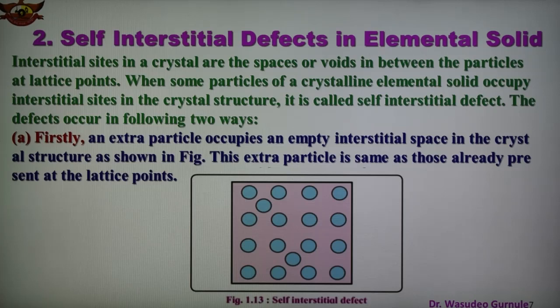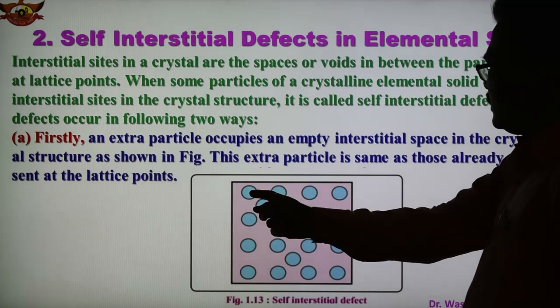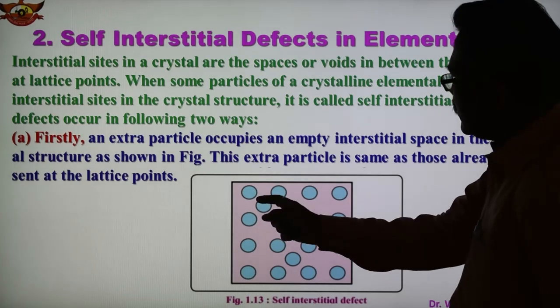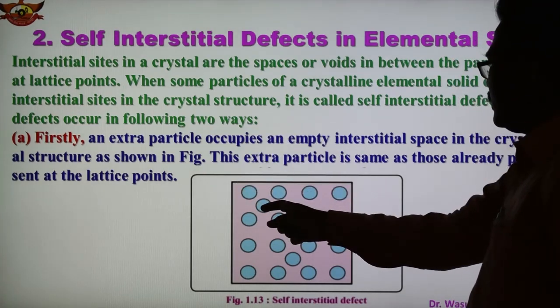Second is the self-interstitial defect in an elemental solid. Interstitial sites in crystals are voids in between the particles at lattice points, as shown in this figure. When some particles of the crystalline solid occupy the interstitial sites in the crystal structure, it is known as the self-interstitial defect. See here, this is the regular arrangement of the particles, but this is the particle which occupies an interstitial site in the arrangement of the lattice.